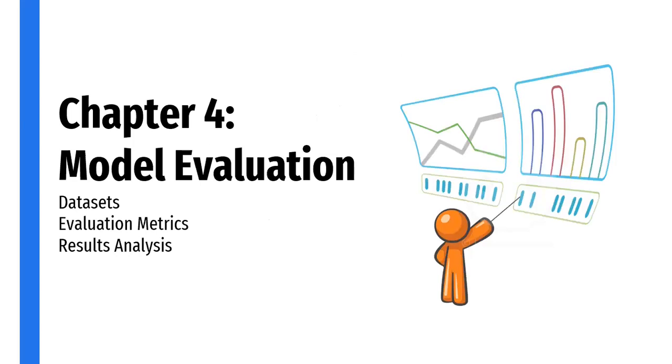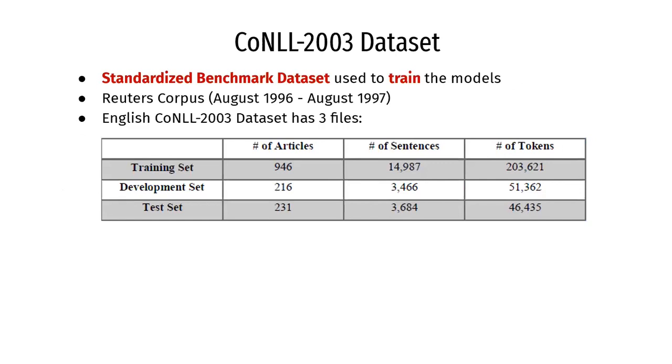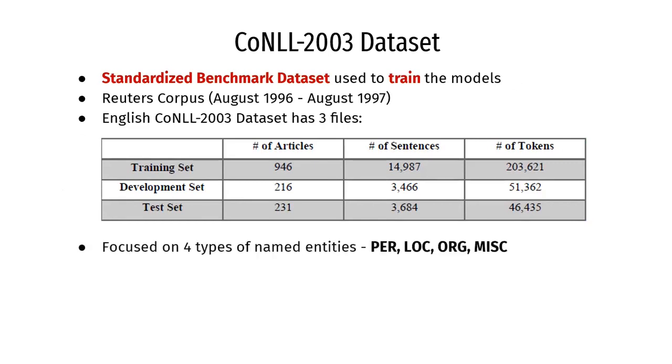Moving on to the next chapter on model evaluation. For this project, the English CoNLL 2003 dataset was the benchmark dataset used to train the different models. It has a training, development, and a test file, and focuses on 4 types of named entities, which are person, location, organization, and miscellaneous.